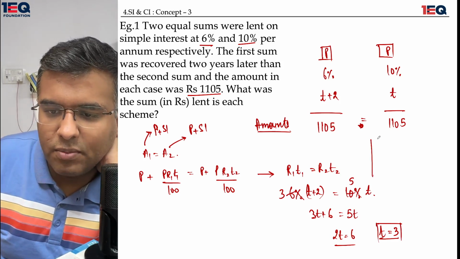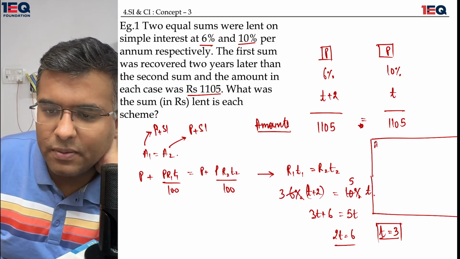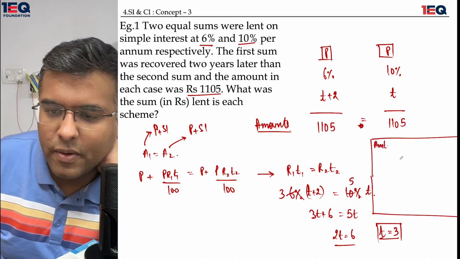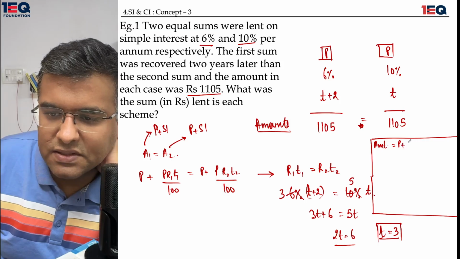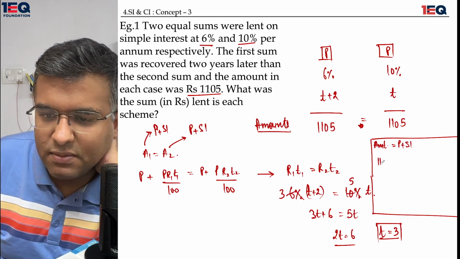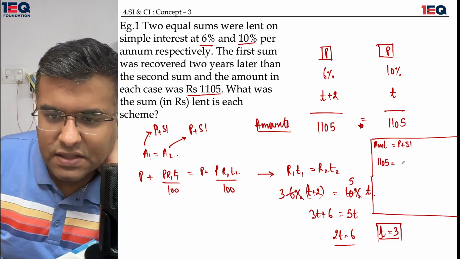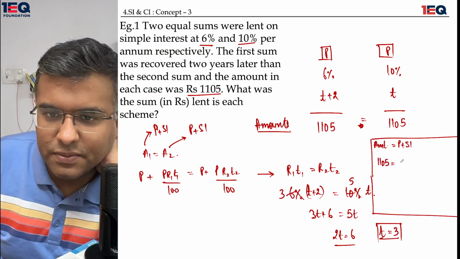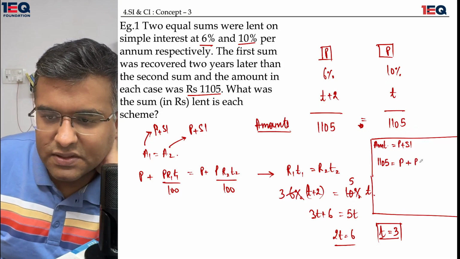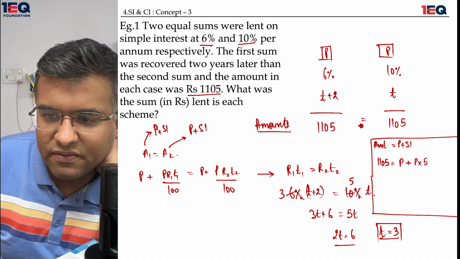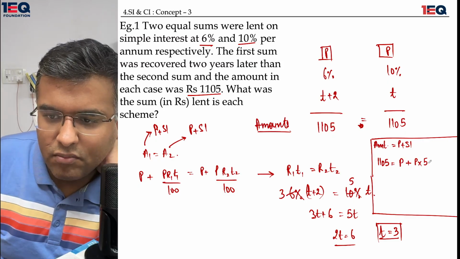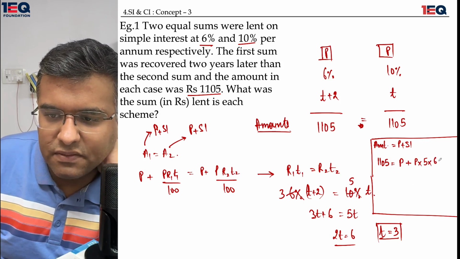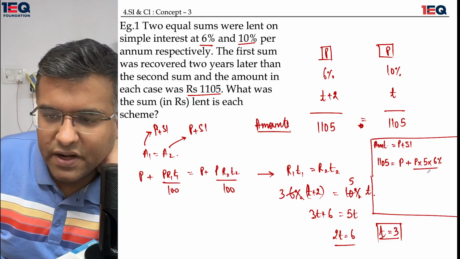Now I'll quickly apply it here in the formula of amount. Amount is equal to principal plus simple interest. The amount is 1105, and I have the principal with me. The principal is something which I need to find out, plus the simple interest also has a component of principal, multiplied with 5 years which is the time, because t plus 2 is 3, and 6% which is the rate of interest, divided by 100.